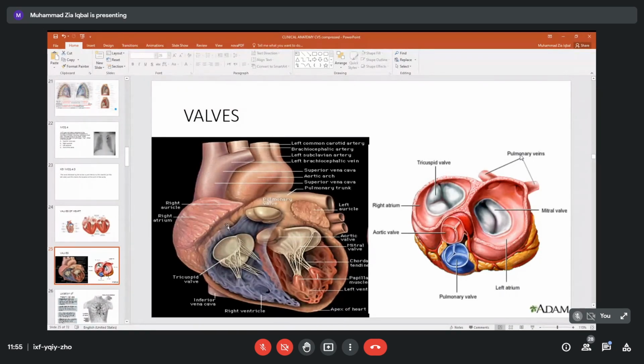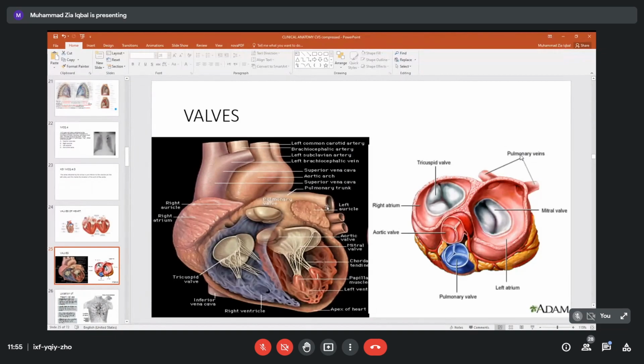Now what will be the condition of the chambers when they contain the blood? Will they be dilated or contracted? What do you think? When the blood is there in the... Yes, please, anybody. Dilated, very good.